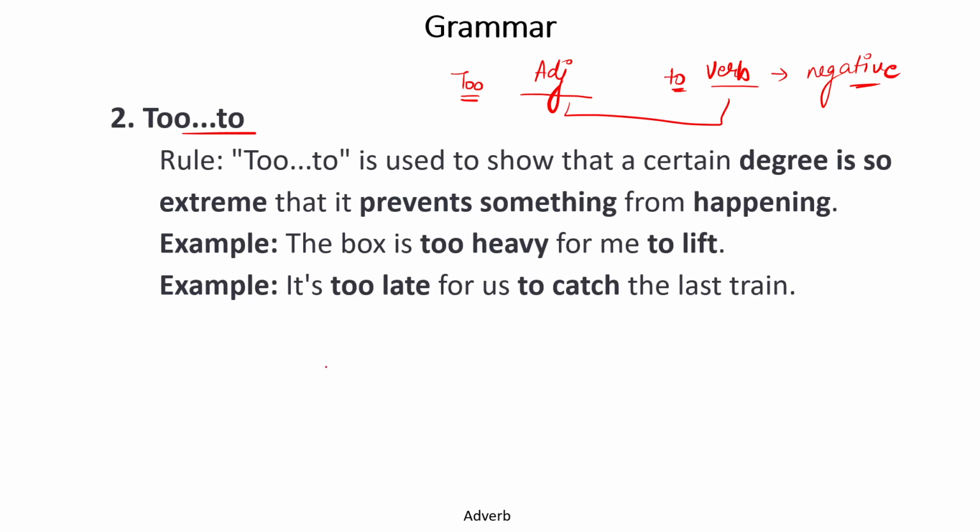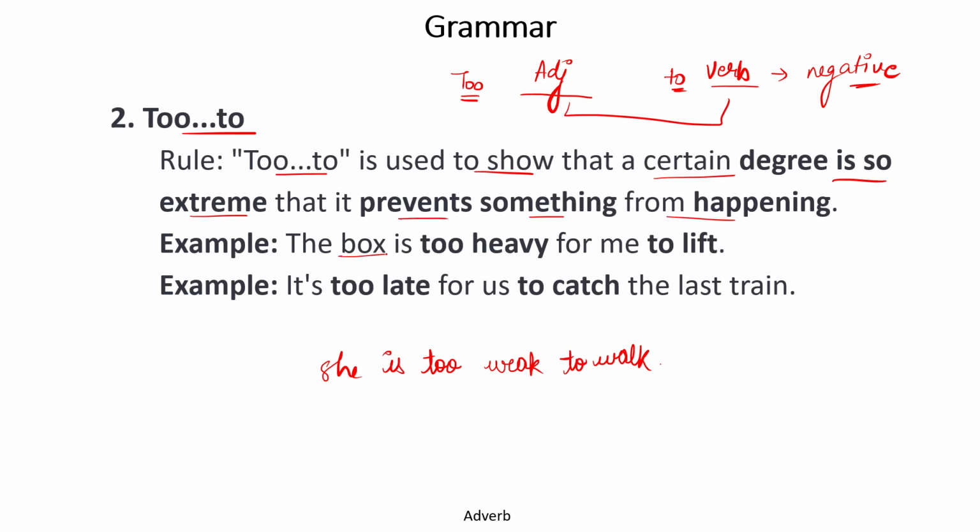If I write, she is too weak to walk, this is a negative sentence, which means that she is very weak, that she cannot even walk. So this kind of sentence implies negativity. Now, too and to is used to show that a certain degree is so extreme that it prevents something from happening.